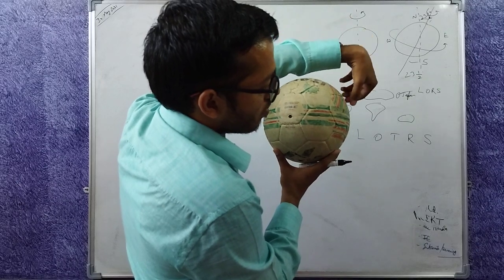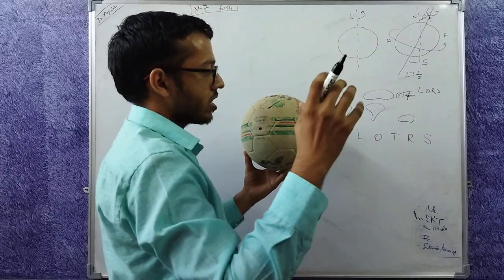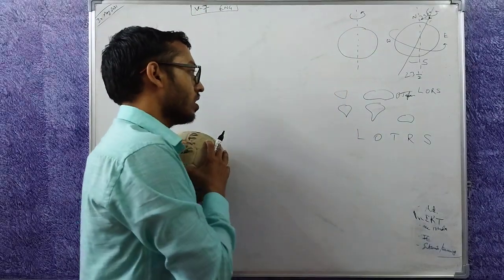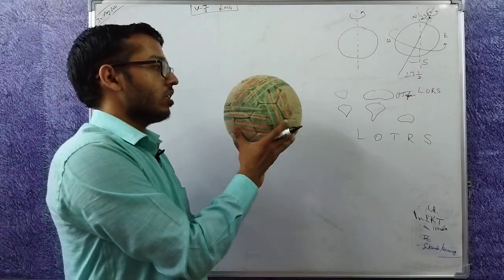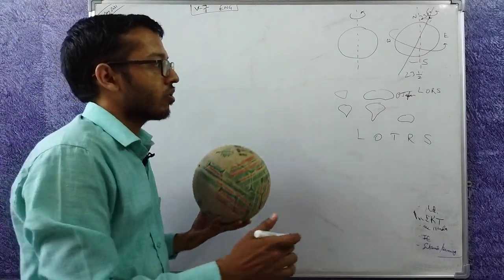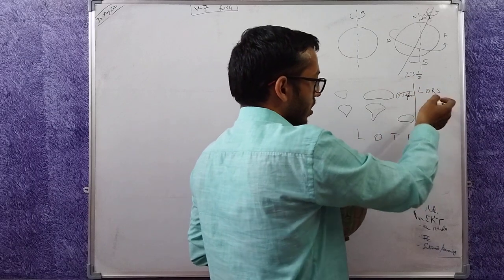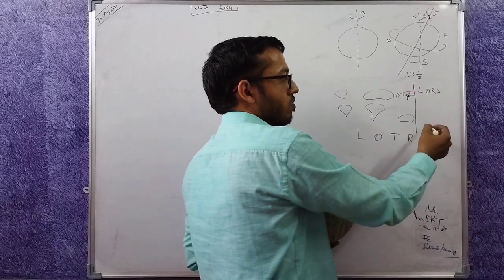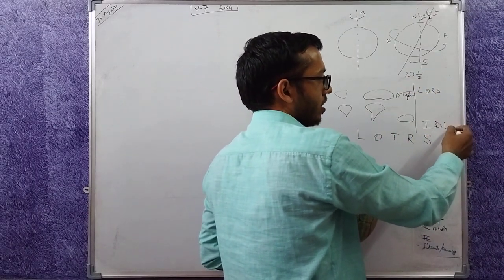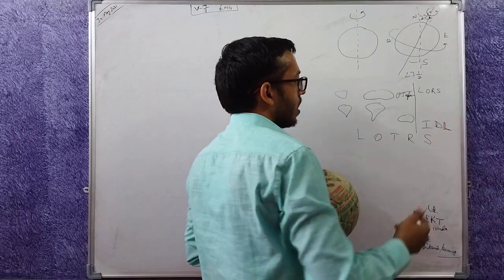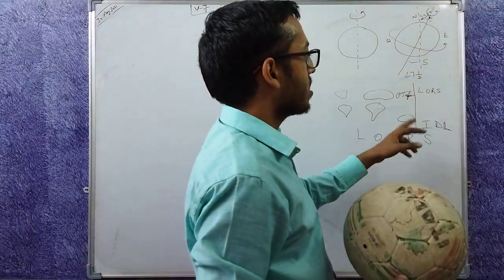If Asia is here, Japan is here. So if the sun is here, it will keep on rotating, and we have made the convention that from this line onwards the day starts. This will become the international date line. We will see now what it is. So Japan sees it first.